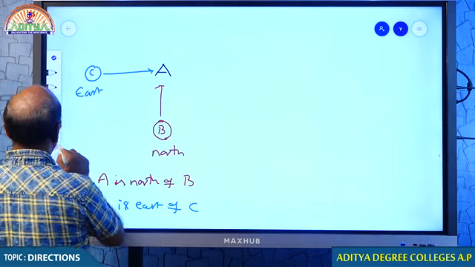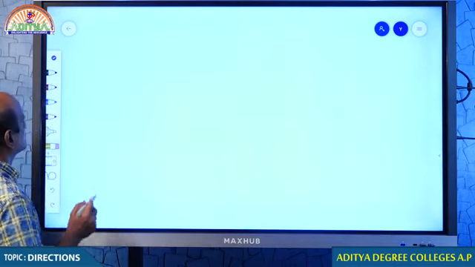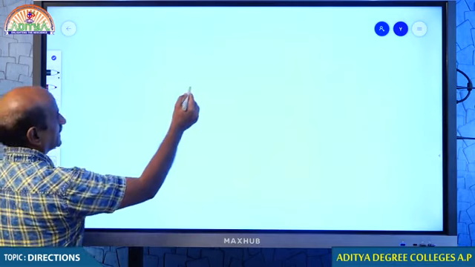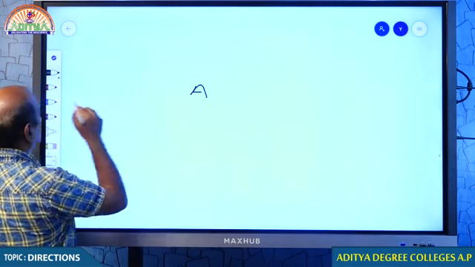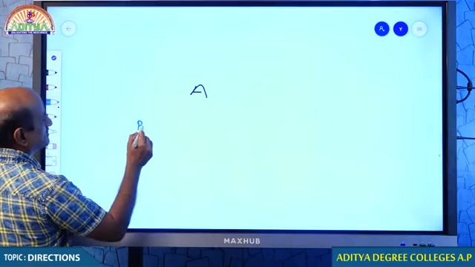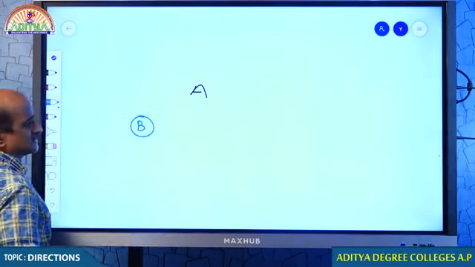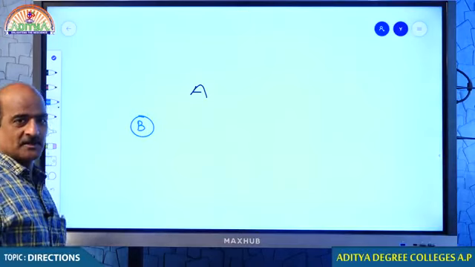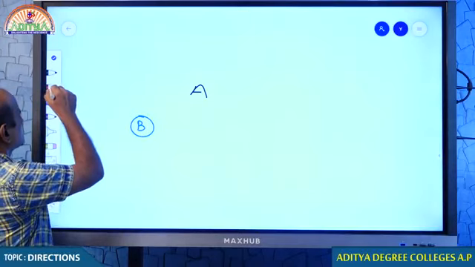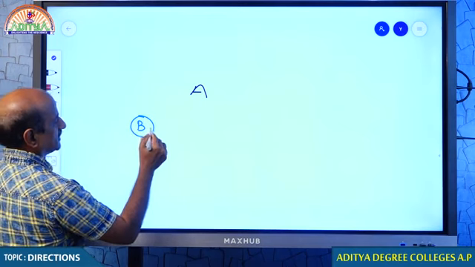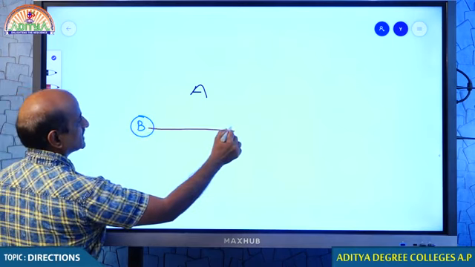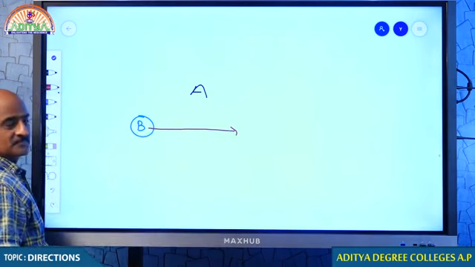So my question to you, please look at that. Where is A with respect to B? Now please concentrate, we have to see from B. For B, this is east, but A is not there.